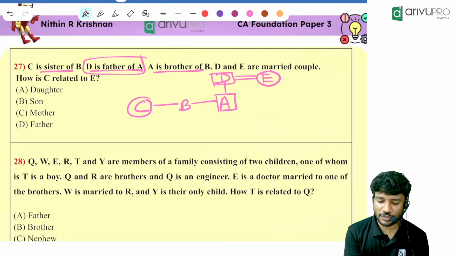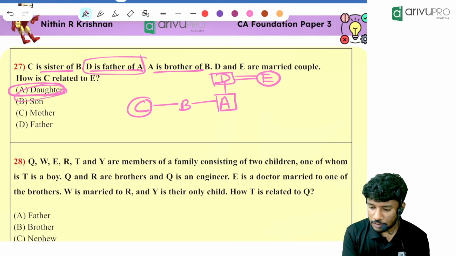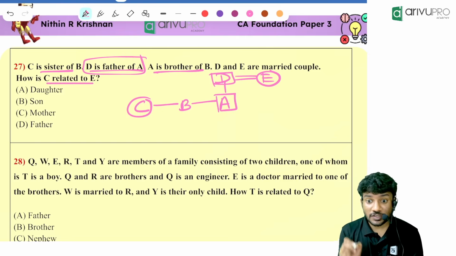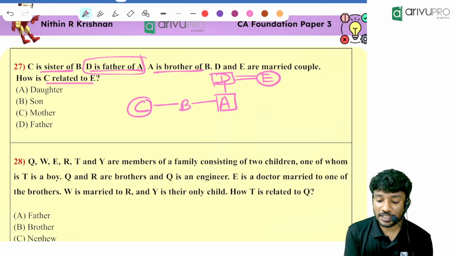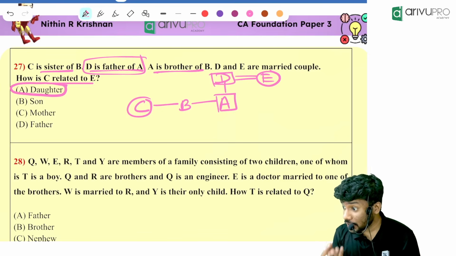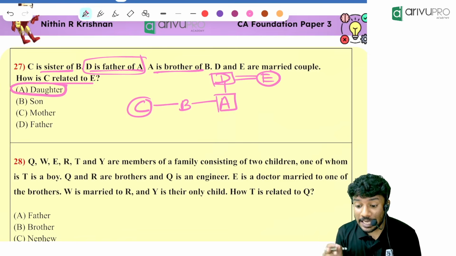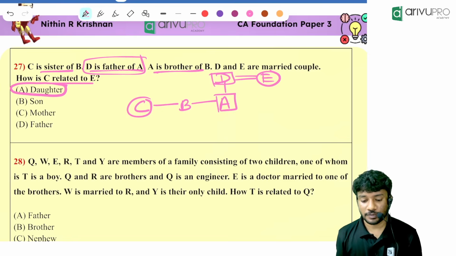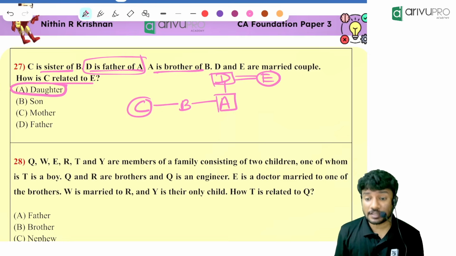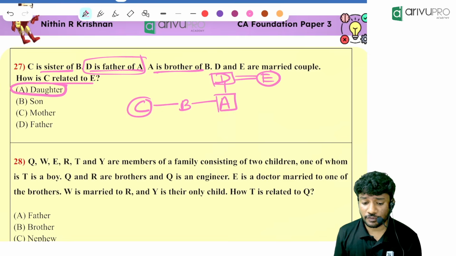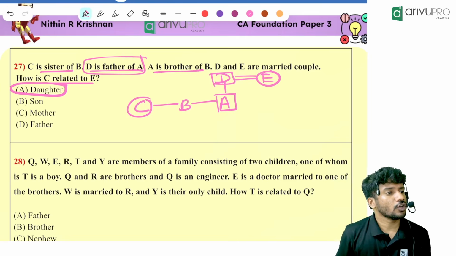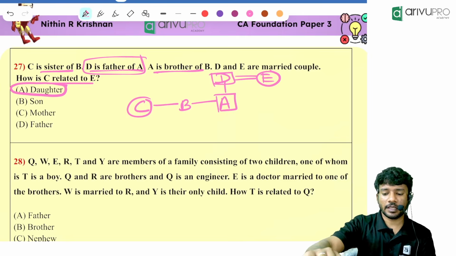Very easy answer. How C is related to E? That means C is the dash of E. C is the daughter of E. If the question is E is the dash of C, then we will say that E is the mother of C. The question is C is the dash of E. The answer is C is the daughter of E, looking at the family tree.